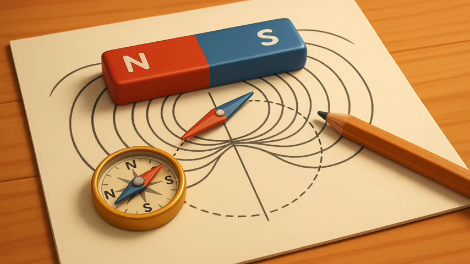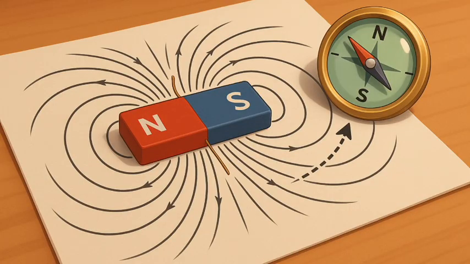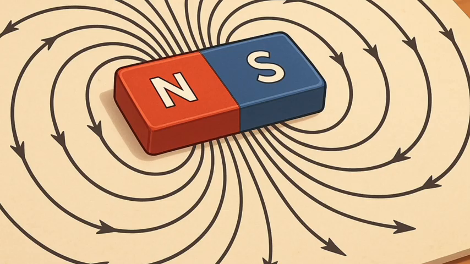Figure 12.3, drawing a magnetic field line with the help of a compass needle. Figure 12.4, field lines around a bar magnet. Magnetic field is a quantity that has both direction and magnitude. The direction of the magnetic field is taken to be the direction in which a north pole of the compass needle moves inside it. Therefore, it is taken by convention that the field lines emerge from the north pole and merge at the south pole.